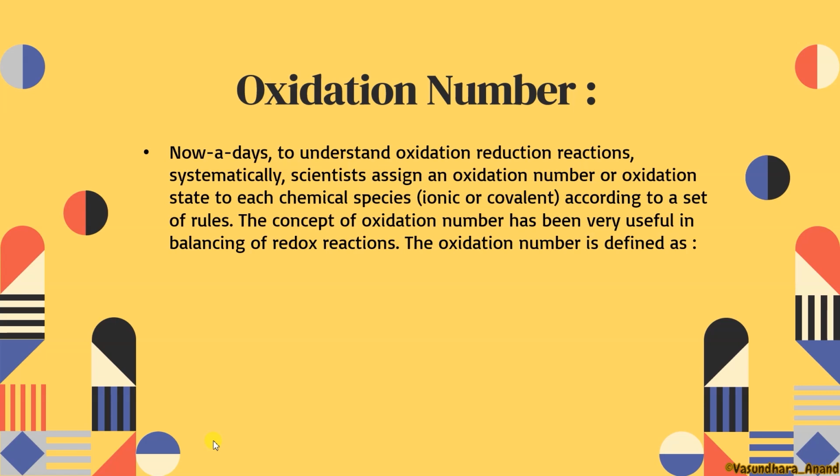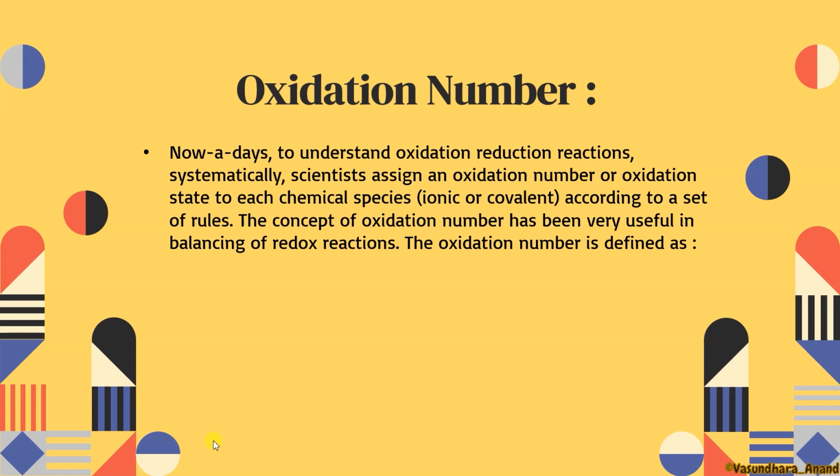The concept of oxidation number is very useful in balancing redox reactions, and if you are not clear with this concept, balancing is going to be a tough task for you.